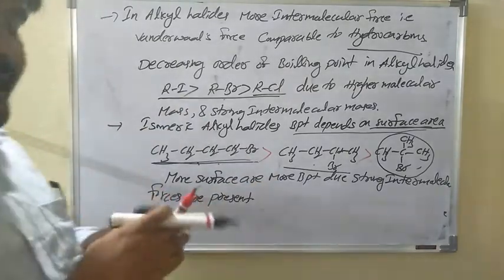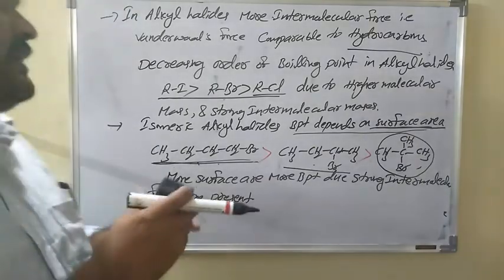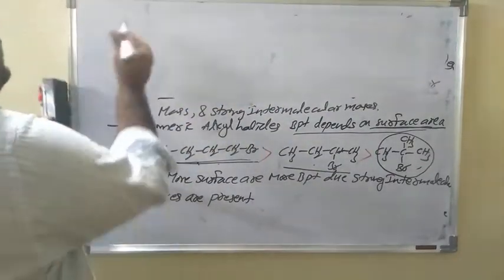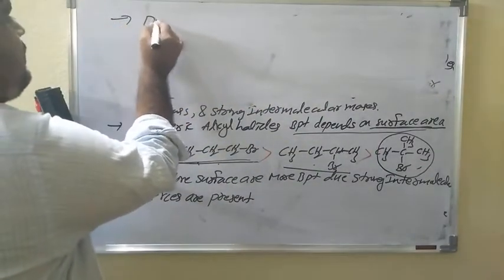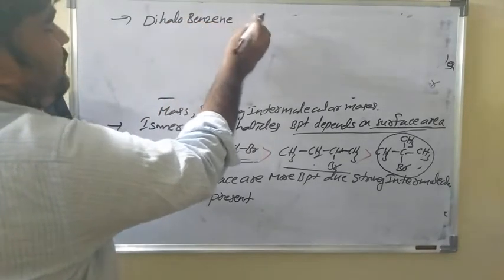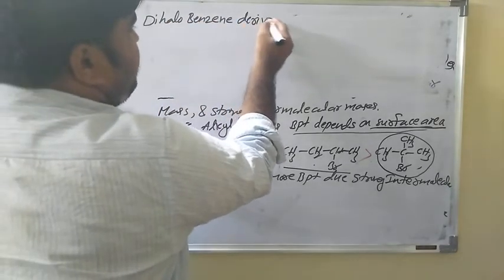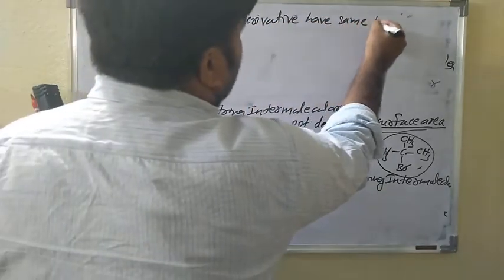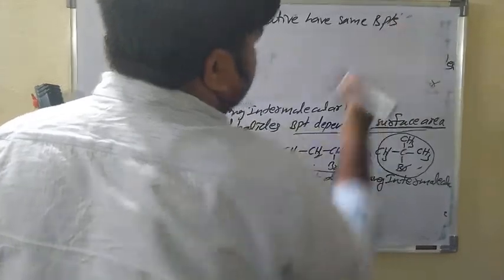And coming to the dihaloarenes, dihalobenzene derivatives have nearly the same boiling points.